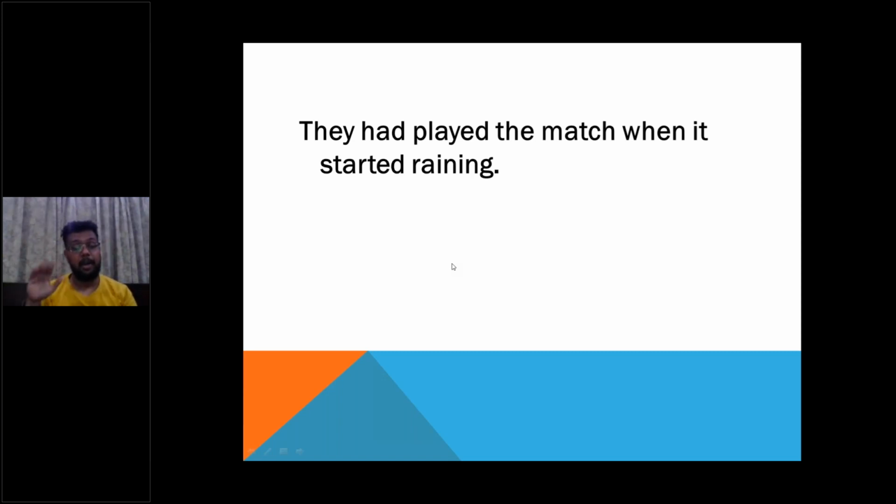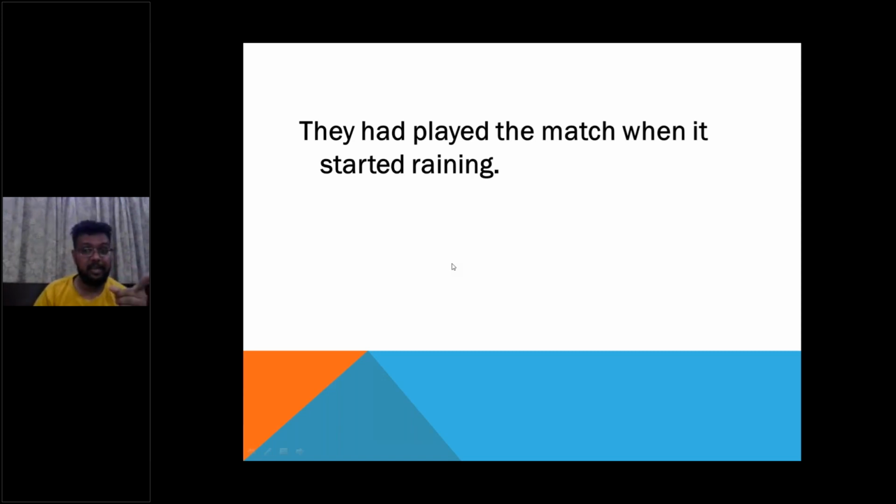But when you say that they had played the match when it started raining, it means that maybe the match had finished at 12 noon and the rain started at 1 p.m. This is also possible by this sentence. But when you say that they stopped playing the match when it started raining, it means that they stopped the match at 12 noon and it started raining also at 12 noon.